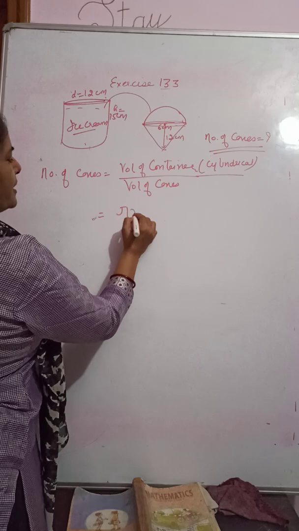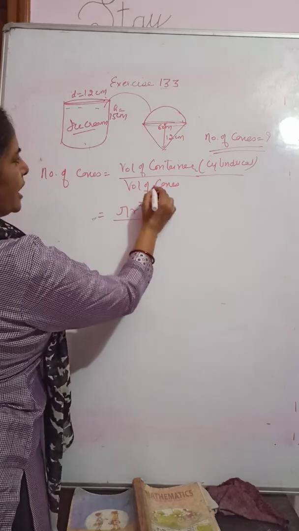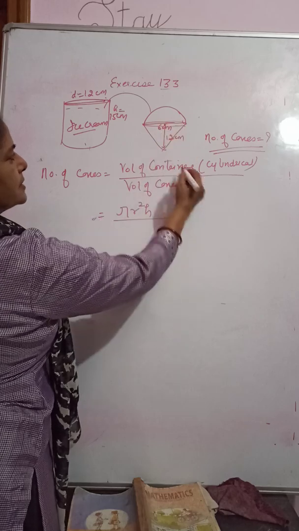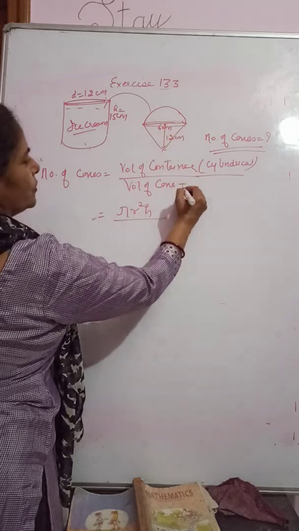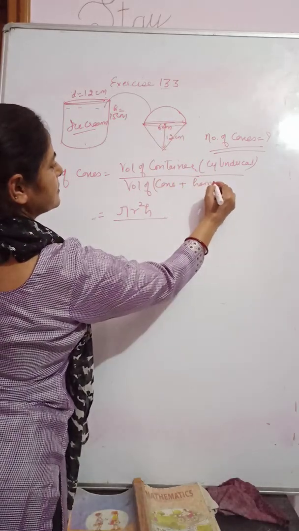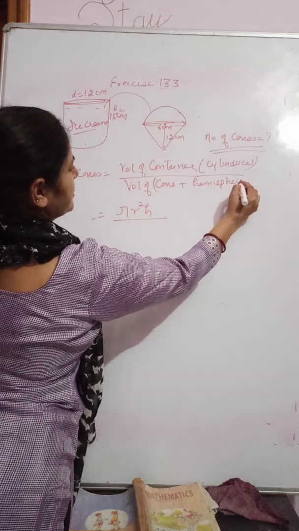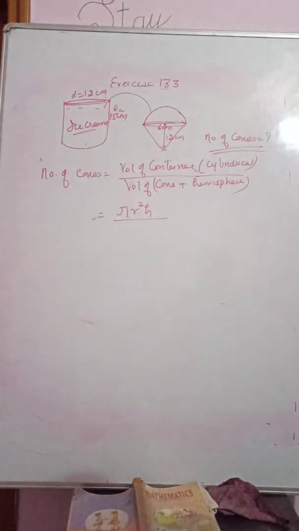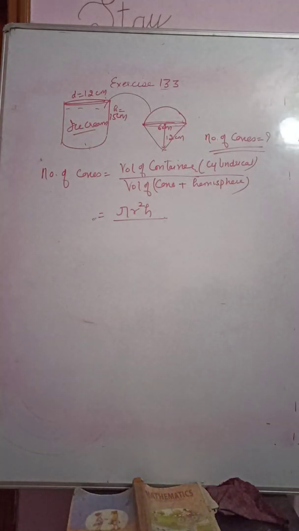Volume of cylinder is pi r square h, and volume of cone is cone plus hemisphere, because this cone is a combination of cone and hemisphere. Got it?